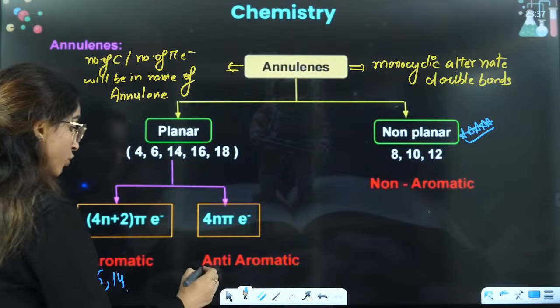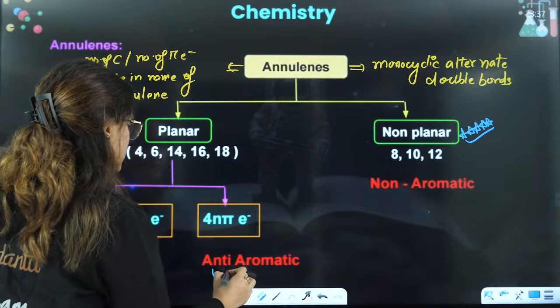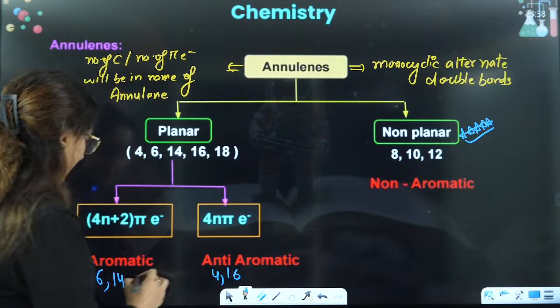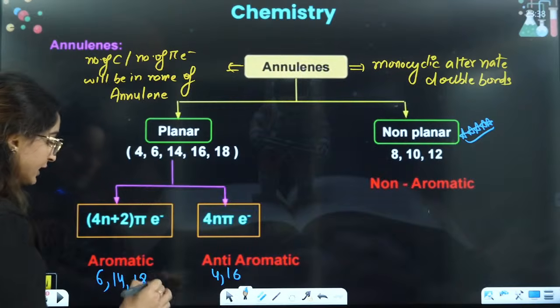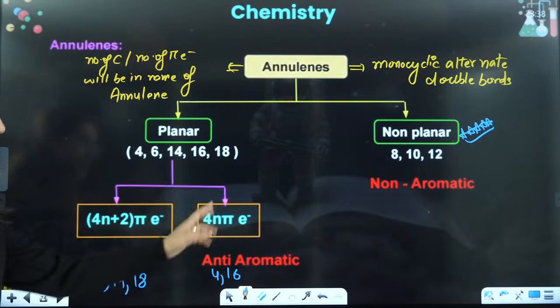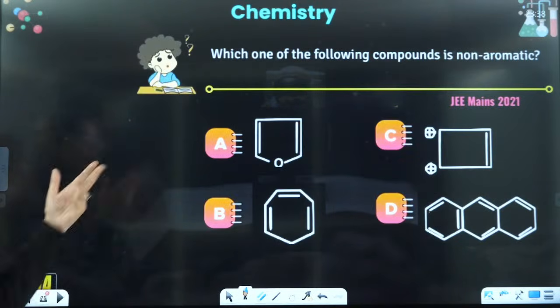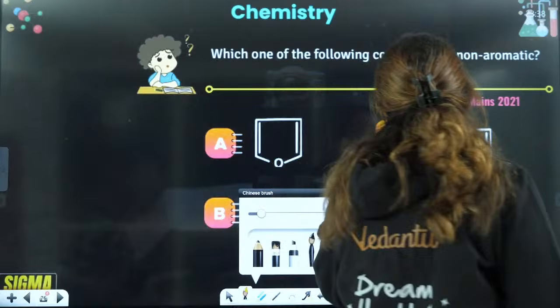If you see 4, if you see 16, that will be anti-aromatic. 18 will also be aromatic because that is in the category of 4n plus 2 pi. This is in the category of 4n pi. Okay, so this is what you should definitely remember. Let's do more questions on that, right?